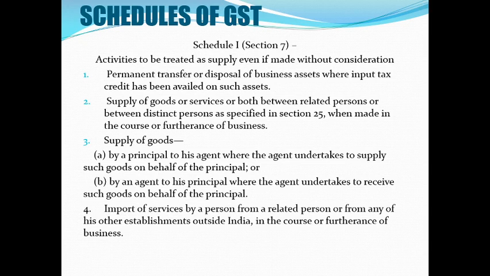So when you give a supply of goods or services between related persons or distinct persons, again we'll be discussing who is a related person and who is a distinct person, and how we should differentiate, in the subsequent lectures. The third one is supply of goods by a principal to his agent, where the agent undertakes to supply goods on behalf of the principal. Next is by an agent to his principal, where the agent undertakes to receive such goods on behalf of the principal. So the supply of goods between principal and agent is also to be taken as supply only.